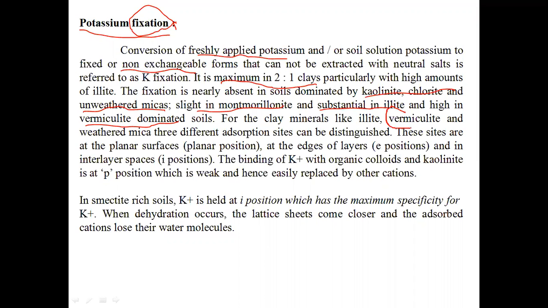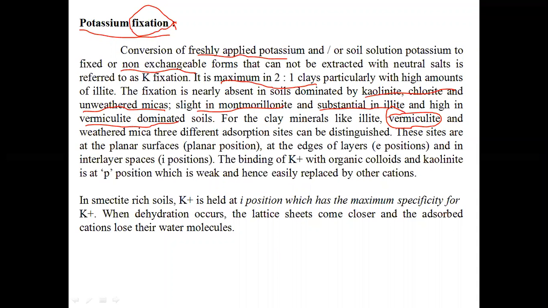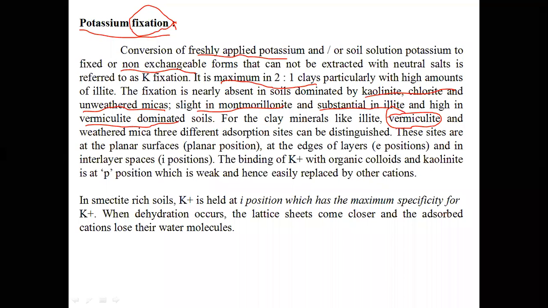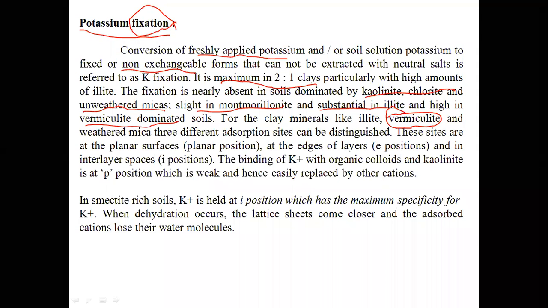This is a very important concept from your examination point of view. Vermiculite has the capacity to fix both potassium as well as ammonium at a higher rate, and the least amount of potassium fixation is with kaolinite, because kaolinite exhibits AEC, anion exchange capacity, whereas vermiculite will have the highest CEC, cation exchange capacity.